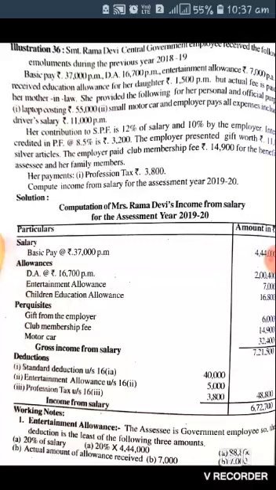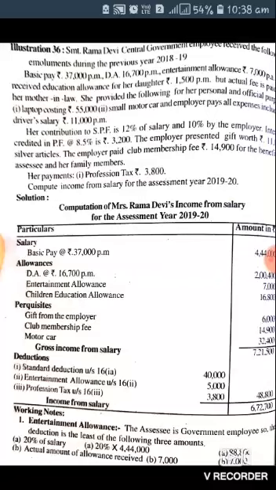So let's see the computation of Mrs. Rama Devi's income from salary for the assessment year 2019-20. The basic pay is 37,000 per month, and by multiplying by 12 the total amount is 4,44,000. Here are the allowances which are exempted. DA is 16,700 per month, so multiplying by 12 that is 2,04,000, and entertainment allowance is 7,000 per year, and children educational allowance is 16,800.